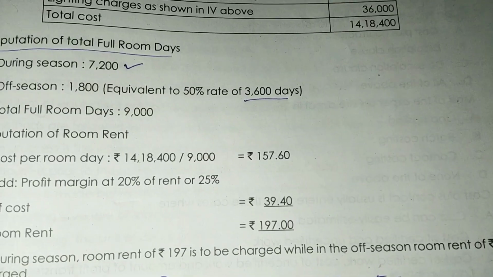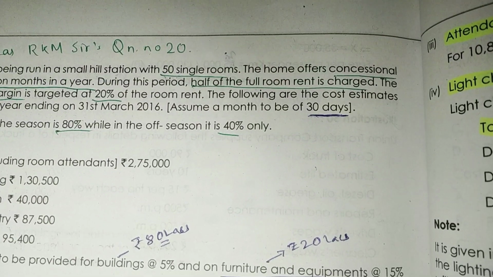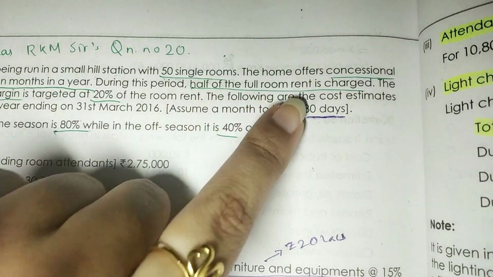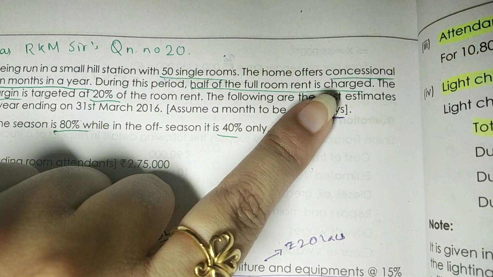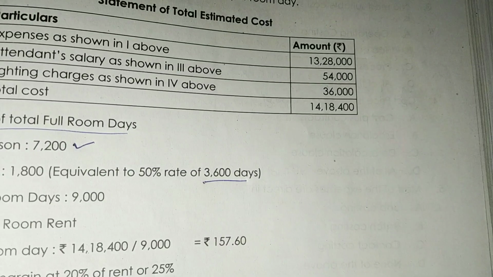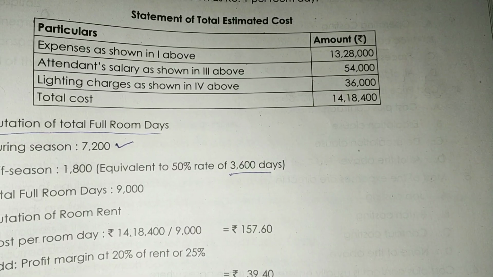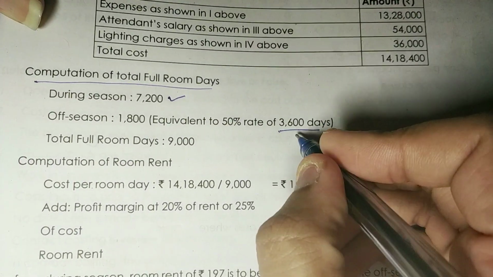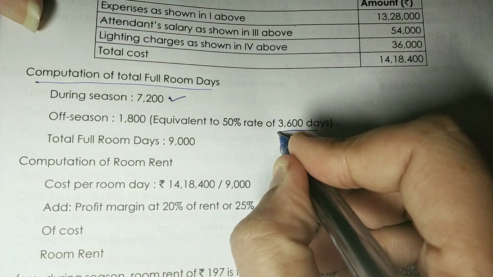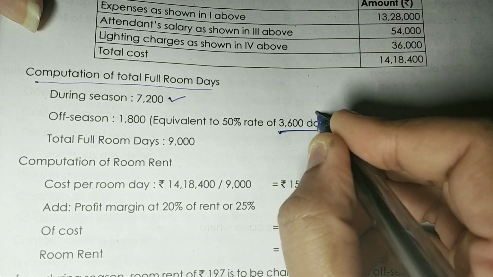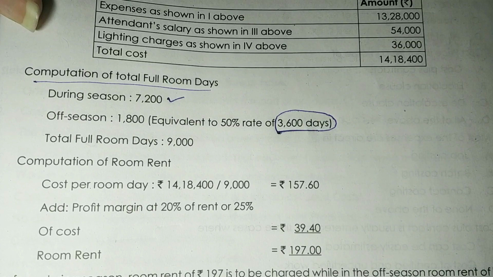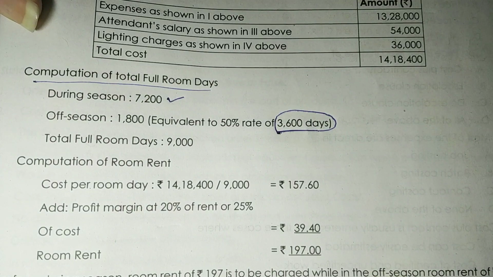But in the question, it is given to you that during this off season, half of the full room rent is charged. So when you have to calculate the rent of one room, as there are 3,600 room days during off season, you have to convert that into full room days.